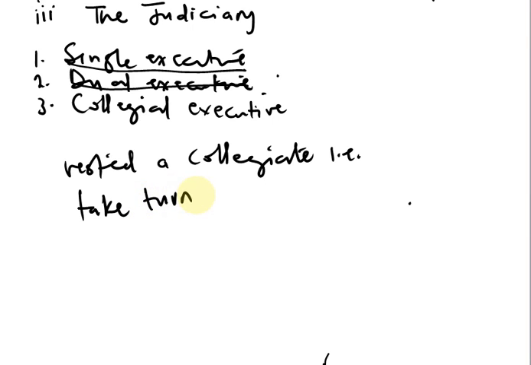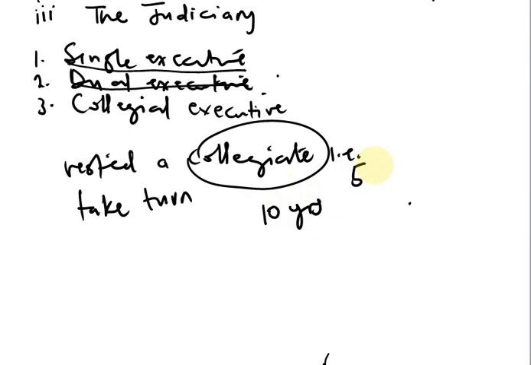They take turns to govern the society. For instance, the collegiate could have, say, 10 years tenure to rule. Now, within these 10 years, each of the members of the collegiate, let's say there are 5 members, each of these 5 members will take 2 years each to govern the society.